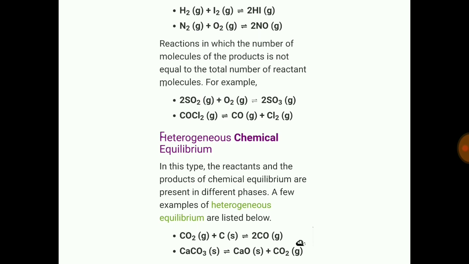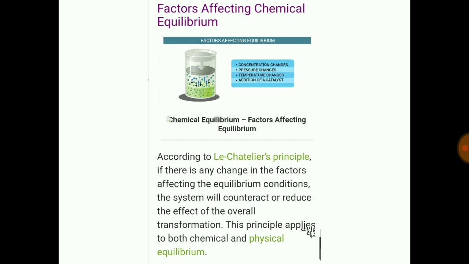Carbon dioxide in the gaseous phase, carbon in the solid phase, and the product formed is also in the gaseous phase. So there are different phases of these reactants and products. This is called heterogeneous chemical equilibrium. Now, the factors affecting chemical equilibrium.